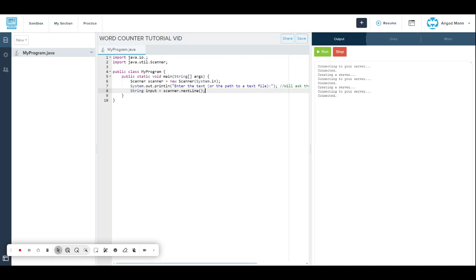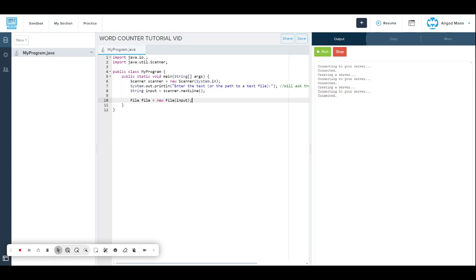Then after that we do two spaces and then File file equals new File, and in brackets we put input, then the semicolon again.